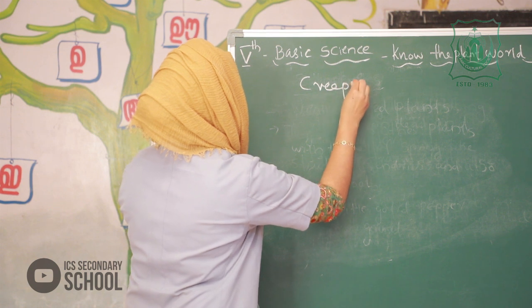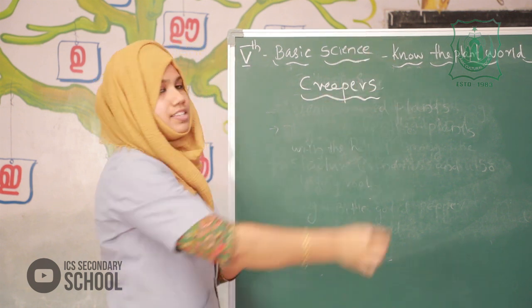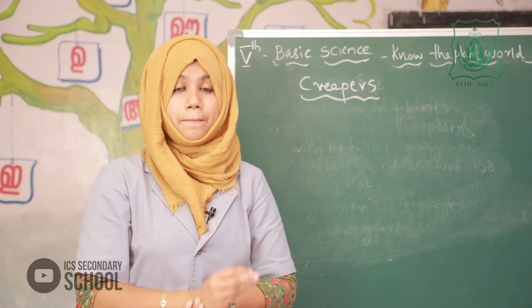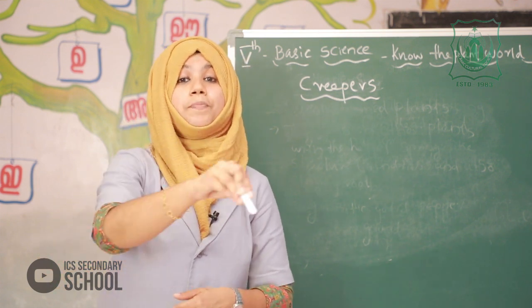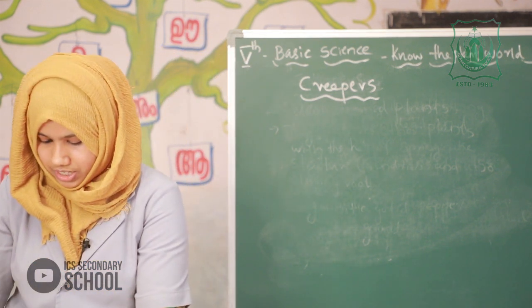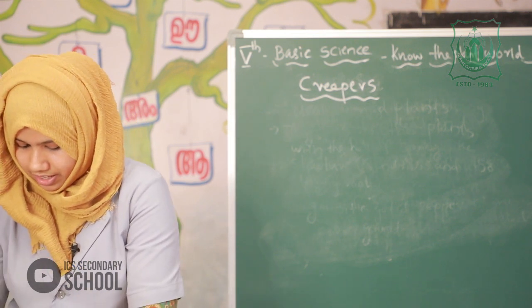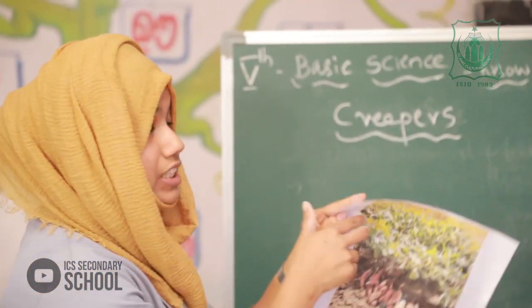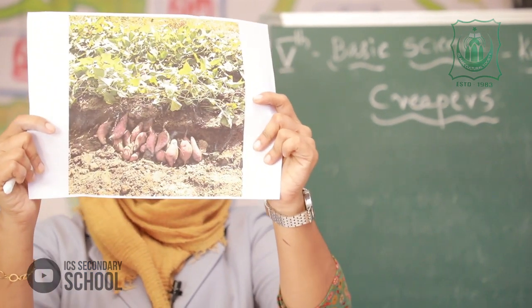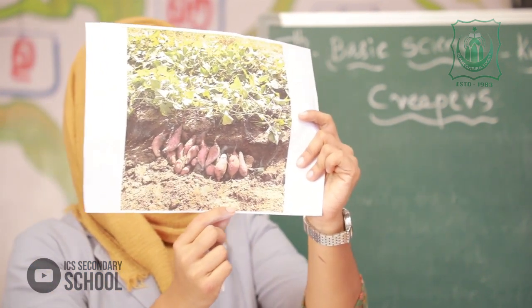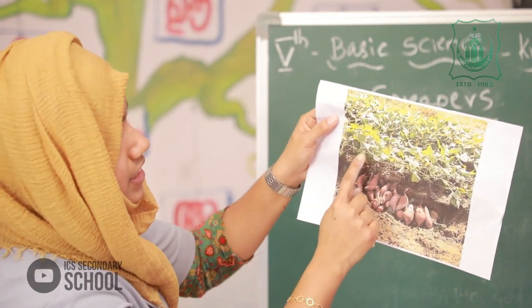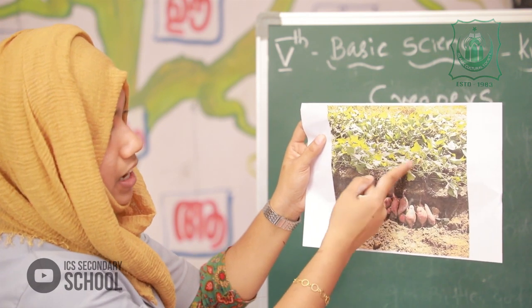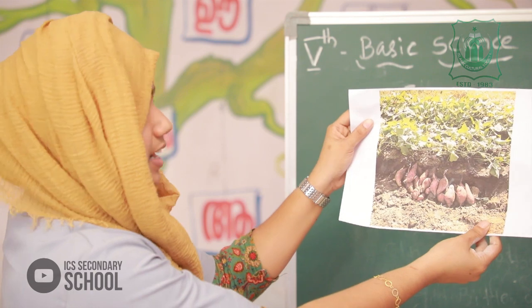First we learned about the climbers. Our next category of plant is creepers. Creepers are also weak-stemmed plants, but they creep on the ground. I will show a picture so you can identify them. This is the picture of sweet potato, and this is the stem of that sweet potato that creeps on the ground. And that is creepers.